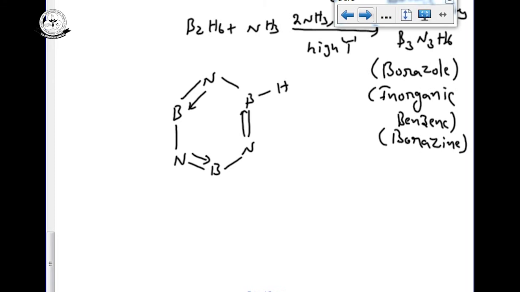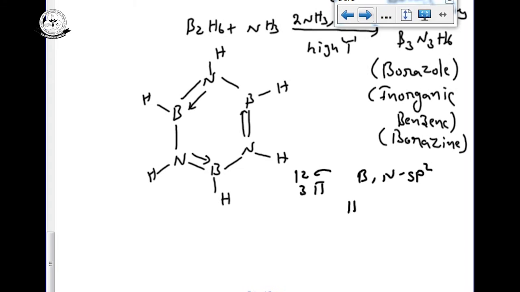Like organic benzene, it has 12 sigma bonds and 3 pi bonds. There carbon is sp2 hybridized, but here boron and nitrogen are both sp2 hybridized. The pi bonds will be p pi bonds, everything as usual, same as organic benzene.